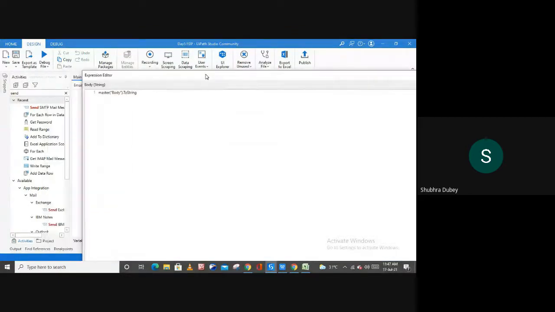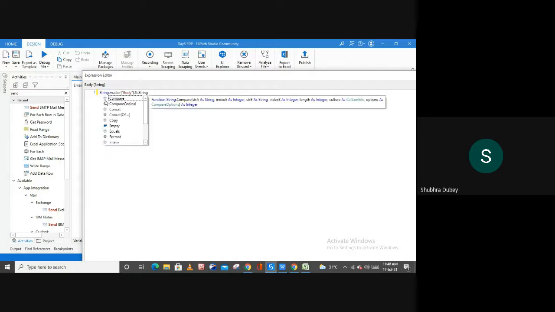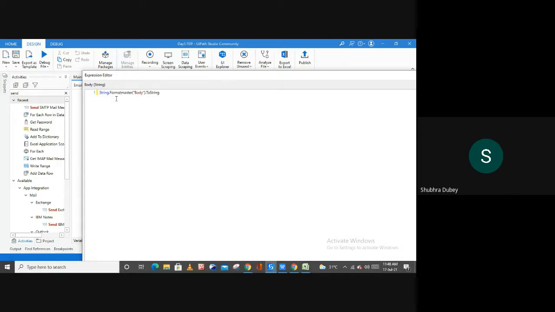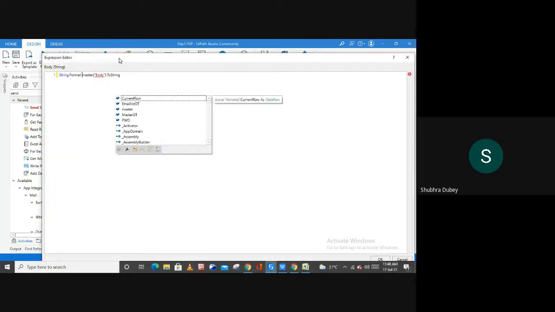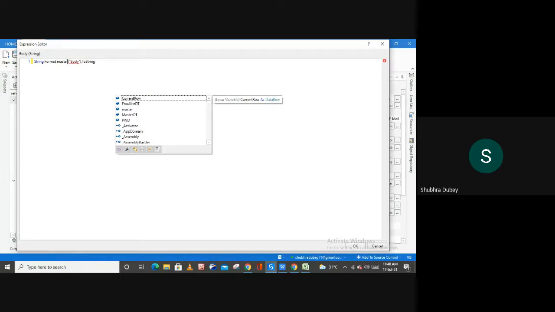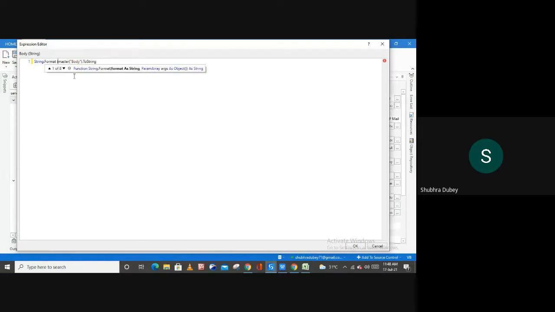So inside of this body what you can do is master, and here you can use a string. We have string and then dot and then format. You can write it like this: string dot format, master, then body dot toString. Let me put this inside of this bracket, and then here let me use one comma and then row, right? So which row?